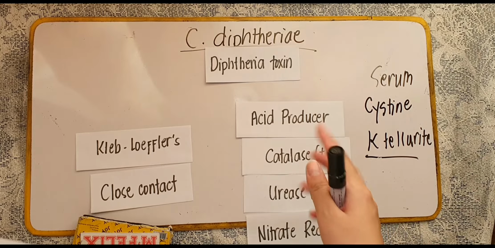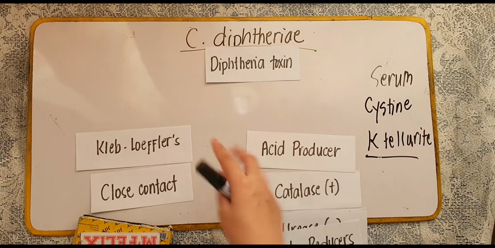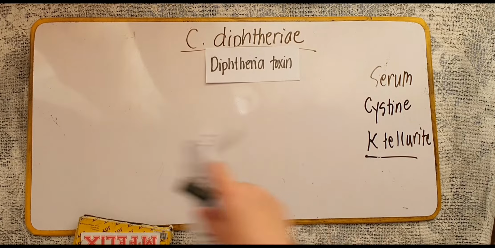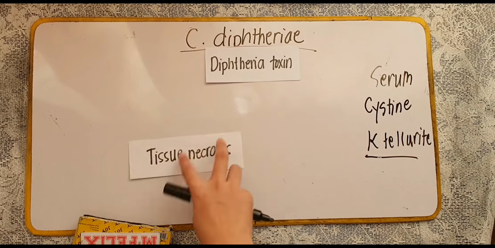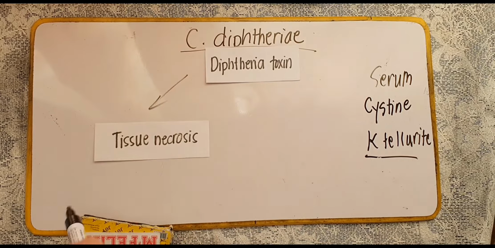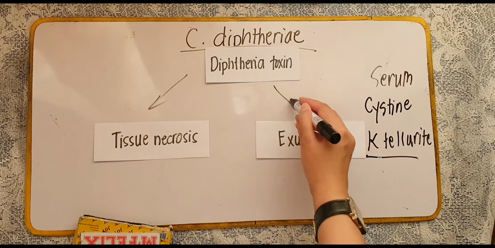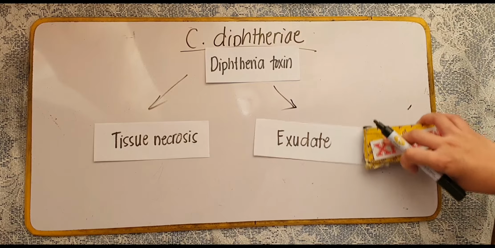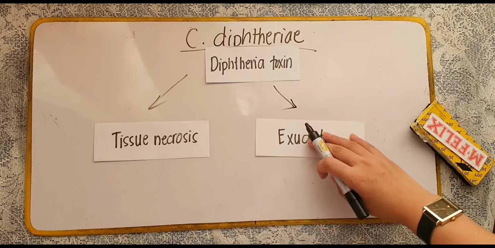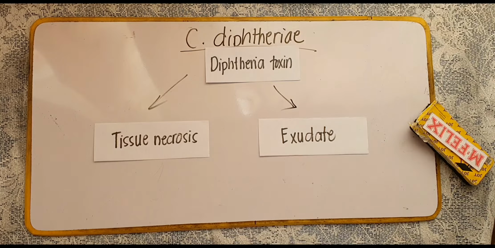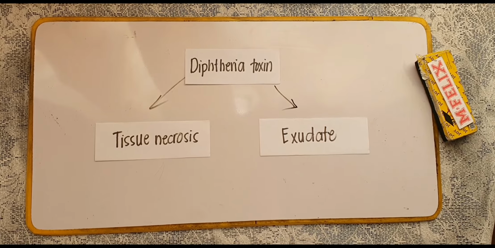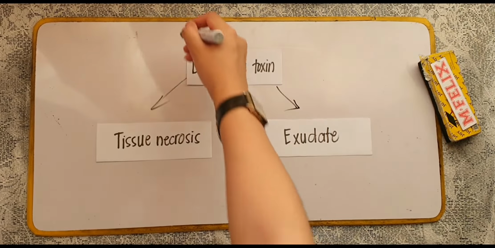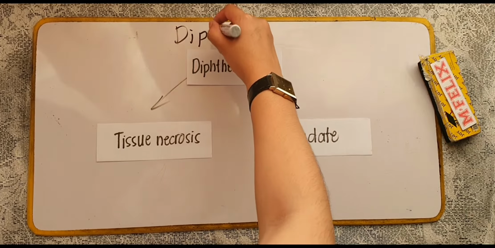Now, your diphtheria toxin is capable of causing tissue necrosis as well as exudate formation. Now, infections caused by this bacteria is called diphtheria.